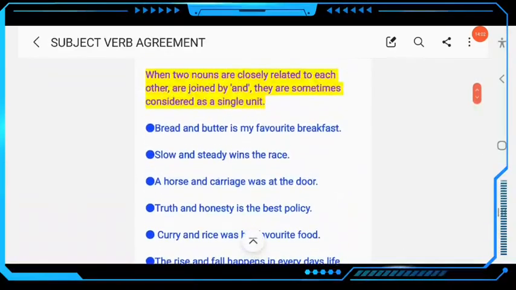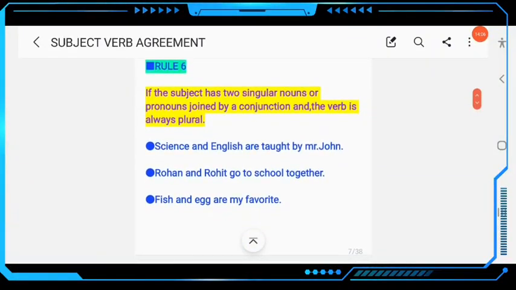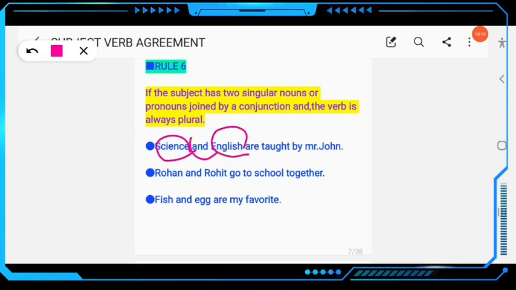Then come to the next rule number 6. If the subject has two singular nouns or pronouns joined by a conjunction, the verb is always plural. Like, you know, here science and English, so there are two different subjects and it is joined by a conjunction. So here the verb will also be plural. Science and English are taught by Mr. John. Rohit and Rohan go to school together, not goes, okay.